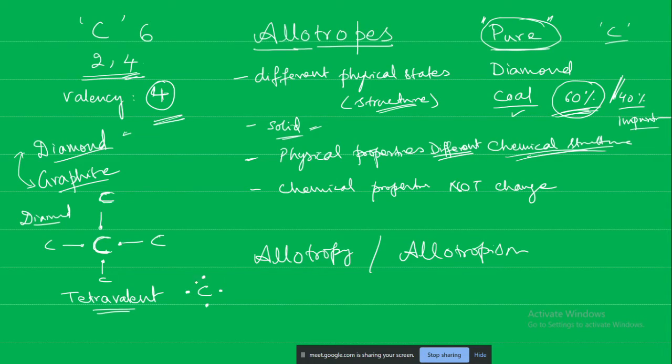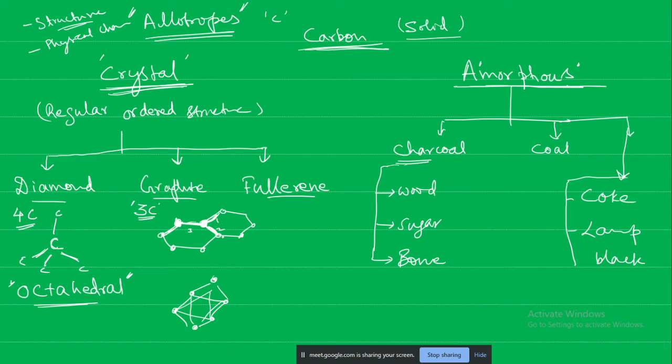You see, in diamond all the 4 electrons were participating in the formation of the bond, but in the case of graphite only 3 are participating in the formation of the bond with the carbon. One is remaining free. One is not forming any bond, right? It is free. In every carbon atom, one electron is free.